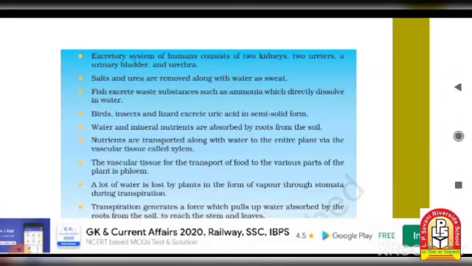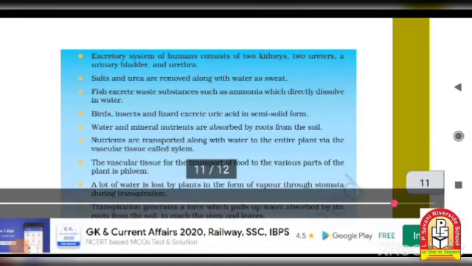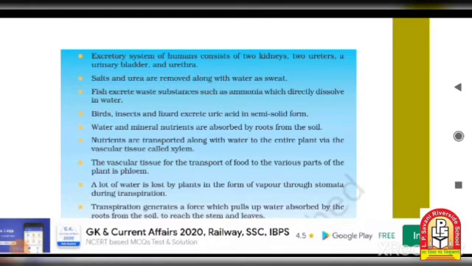Then, next, salt and urea are removed along with water as sweat. Then, fish excrete waste substances such as ammonia, which directly dissolves in water. So ammonia is directly dissolved in the water.